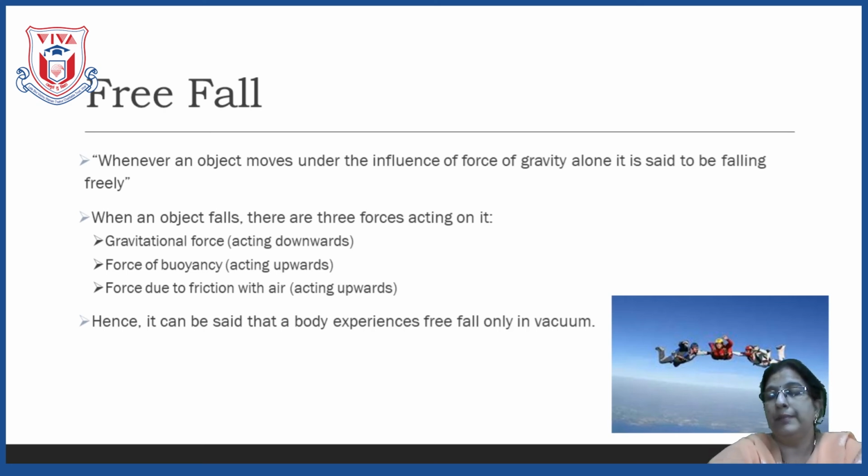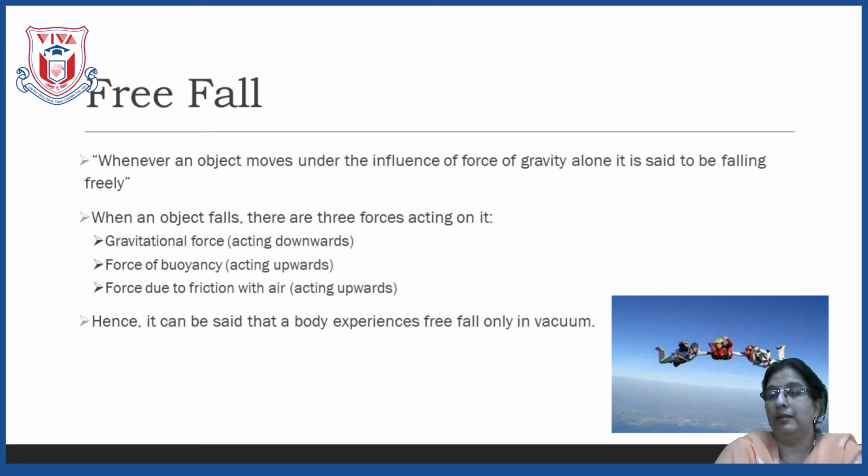Now, I am explaining one activity. What is that activity? Take one stone in one hand and one ball of paper in the other hand. Hold them together, stand at a certain height or on a building, and from there just throw both the objects down towards the earth. Here is the stone, here is the paper ball, and throw both of them. Which object will reach the ground first?